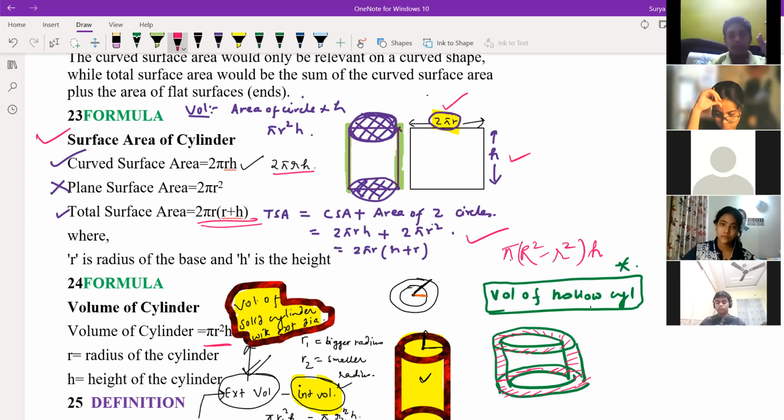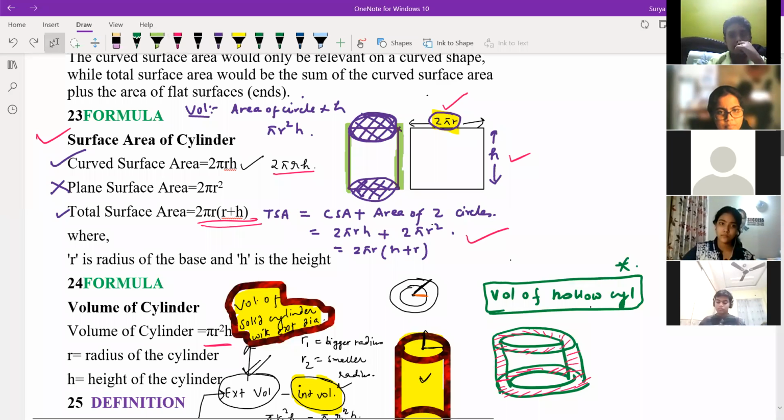Sir, because we are essentially taking out the radius of the smaller circle, so that is minus r square, and then into height is the normal pi R square. Okay, which is the normal, sir. So what Sai Ritvik has told is correct only, but how it is reaching, I'm just telling you how he told it.